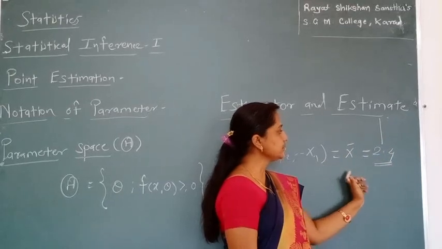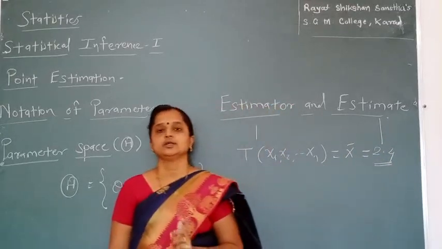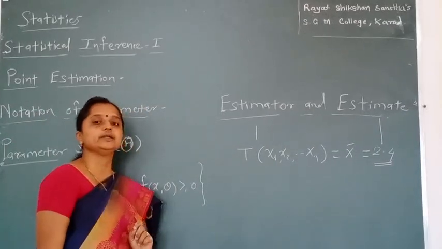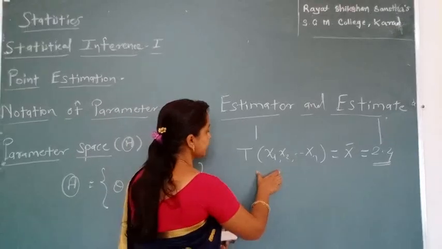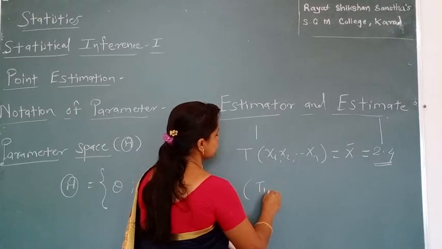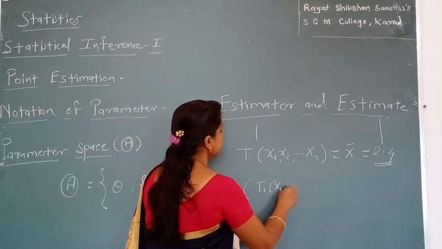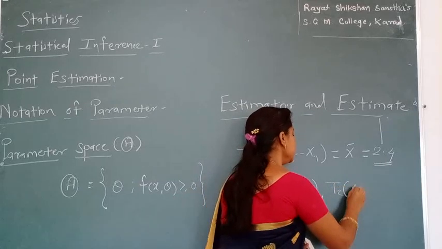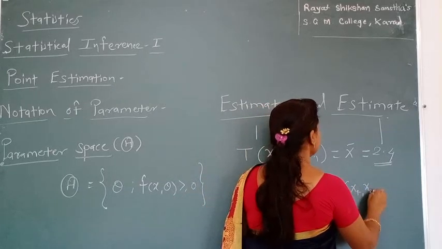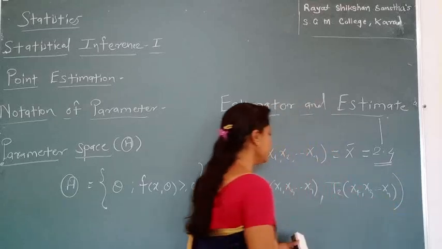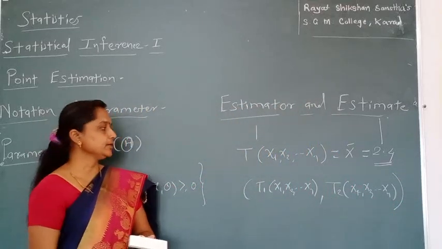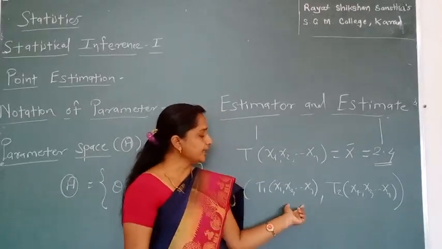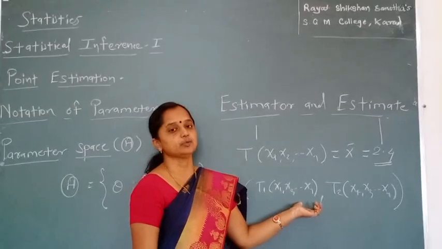And this estimation theory is known as point estimation theory. Suppose instead of taking a point estimate, instead of taking only one statistic, we take two statistics, for example, T1 of x1, x2, ..., xn, and another statistic T2 of x1, x2, and so on up to xn. Then we find an interval, and that is known as interval estimation theory. It means our parameter lies in between this interval with high probability.